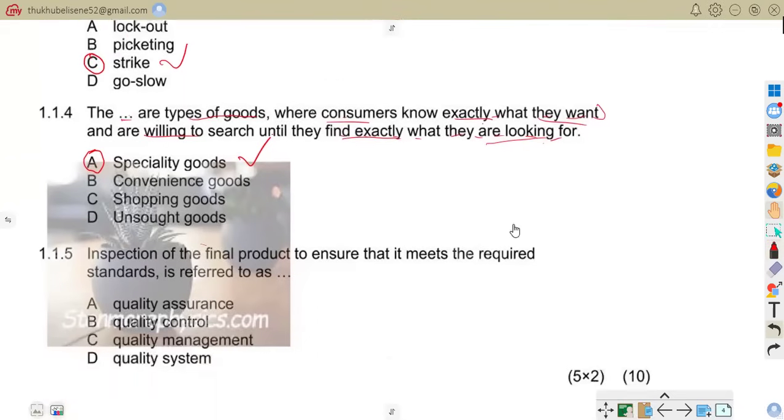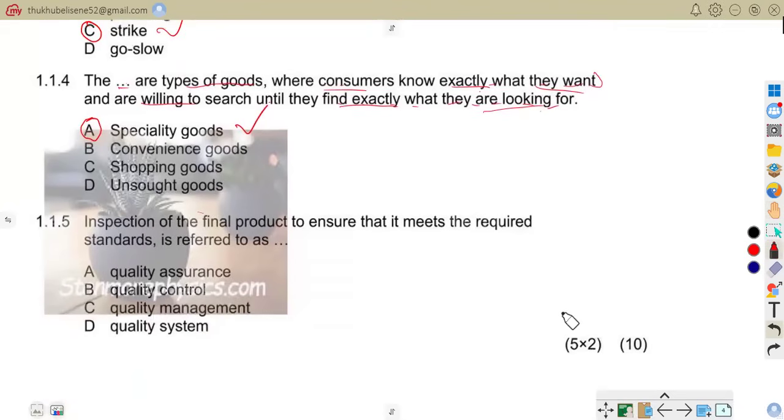Let us move on. Now we are on 1.1.5, inspection of final product. Inspection of final product to ensure that it meets the required standards is referred to as: A, quality assurance; B, quality control; C, quality management; D, quality system. So the correct answer is quality control.